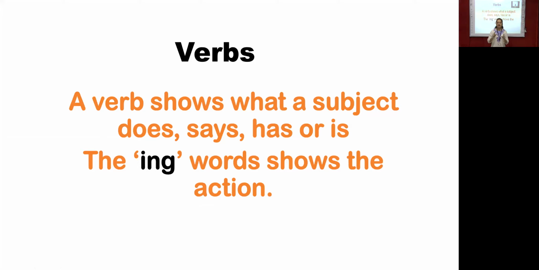Verb means what? You all know that a sentence is incomplete without a verb. If you don't use a proper verb in a sentence, it doesn't give any sense. So the verb is a really important part in a sentence. A verb shows what a subject does, says, has, or is. A verb, that is a particular word, gives us a sense of what a subject does, or what a subject says, or what it wants to say.